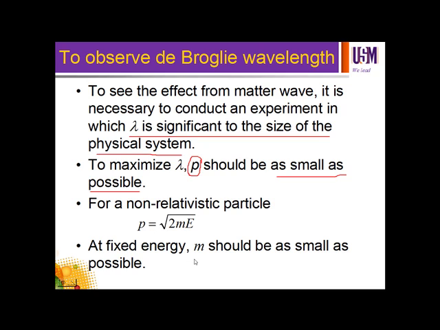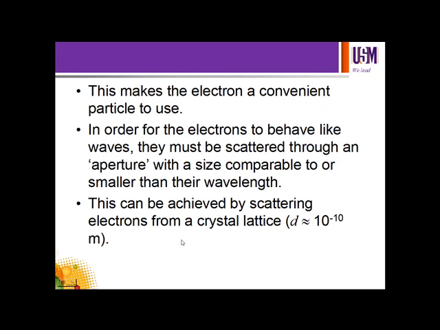At fixed energy, M should be as small as possible. Just now we said that P should be as small as possible. So at fixed energy E, in order to get small momentum, M should be small. This makes the electron a convenient particle to use.